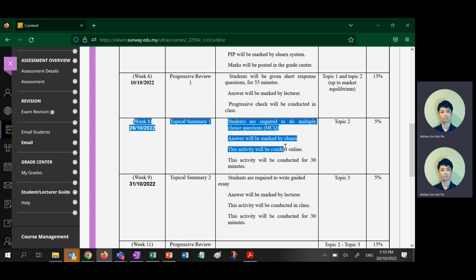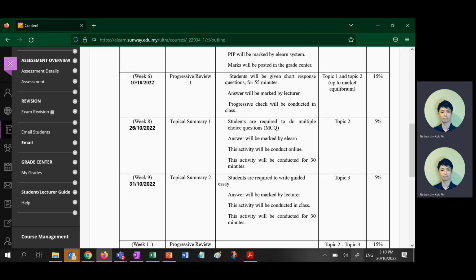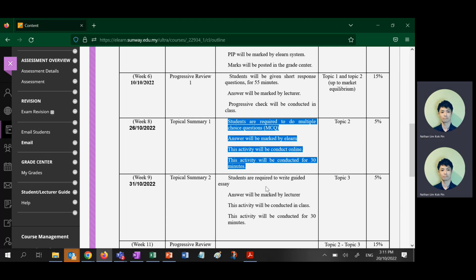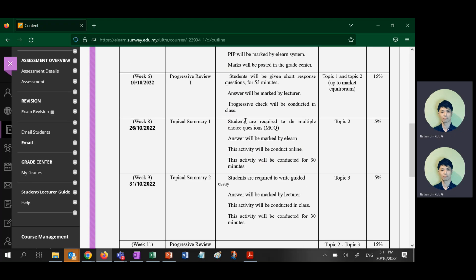Next week I brief. So next week, bring your computer or laptop, fully charged for at least half an hour, because this one will be multiple choice, conducted in the Elan lockdown browser. Have you used lockdown browser already? Yes, you should know. So remember, bring your computer or tablets. It will include everything in chapter 2.